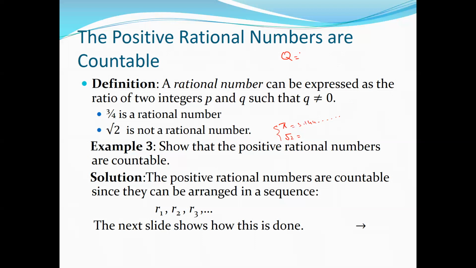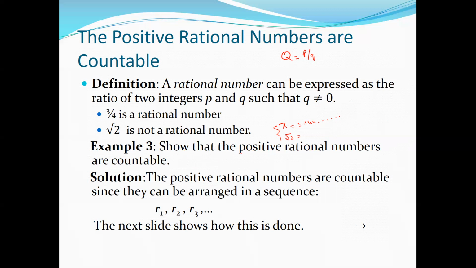But the rational numbers are the numbers that have fractions, right? We can always compute it like this. A rational number can be expressed as a ratio of two integers p and q such that q is not equal to 0. So the rational number is p divided by q such that q is not equal to 0. If q becomes 0, this becomes infinite, an undefined number. Now, show that the positive rational numbers are countable. The question is, we need to show that the positive rational numbers are countable. How can we prove it?